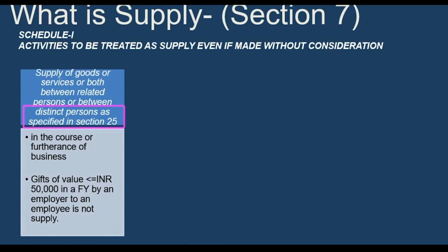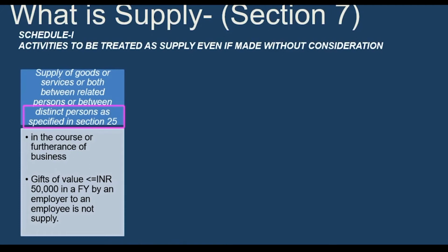Like A Limited is having 4 different offices in 4 different states, say Delhi, Chennai and Mumbai. Then as per this law, when we discuss the registration topic, you will come to know that 4 different offices in 4 different states have to take a separate registration. So A Limited will have 4 different registrations. But all these registrations will have the same PAN number, because they are the units or branches of A Limited. So they are treated as distinct persons under Section 25.